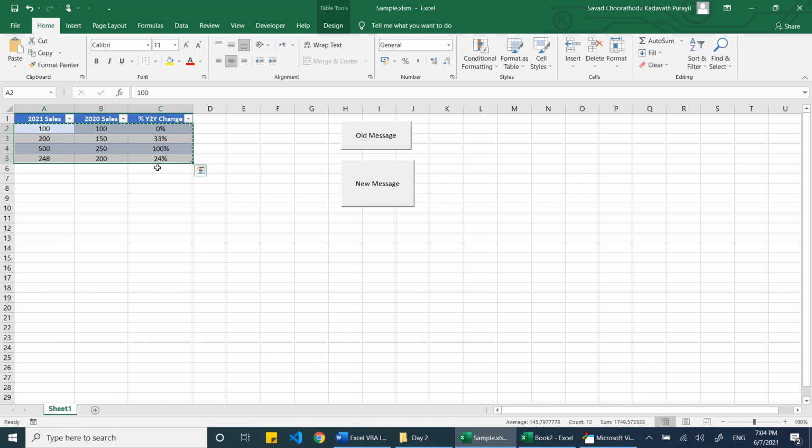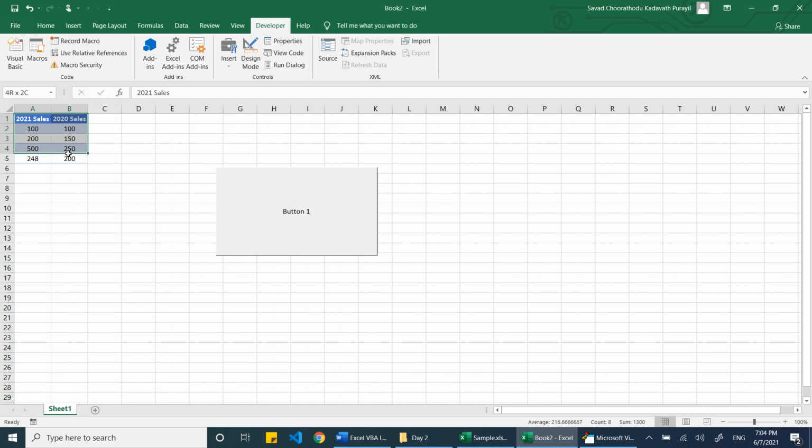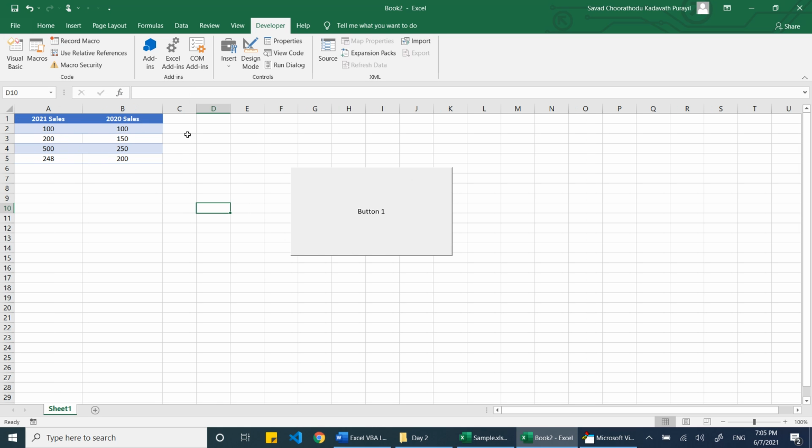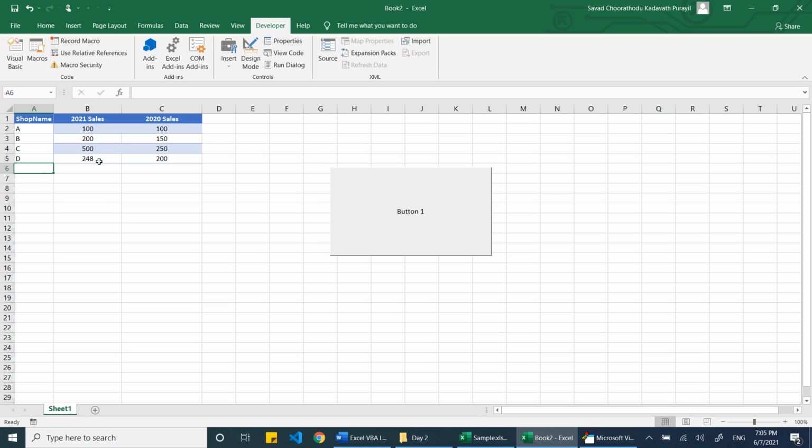This is absolutely for the beginners. So I want to get some of this data. Let's add one more shop name: A, B, C, D.